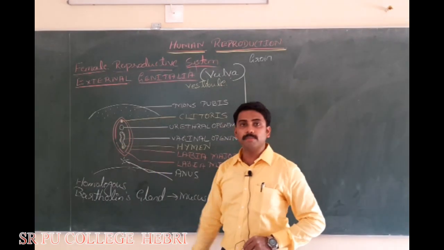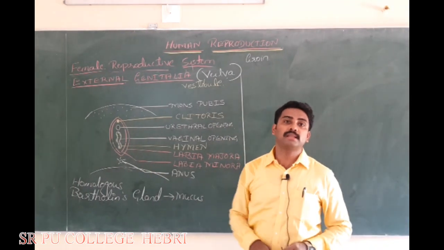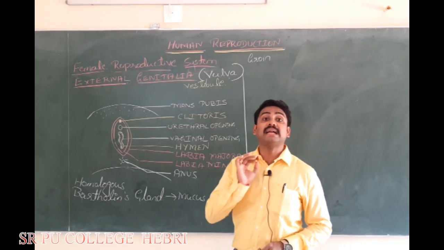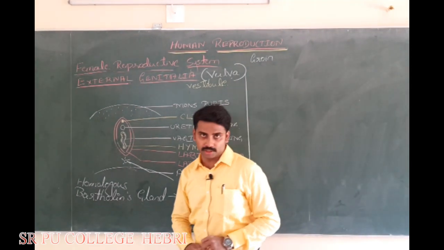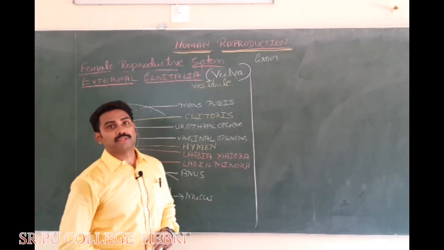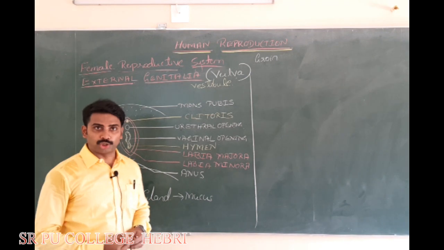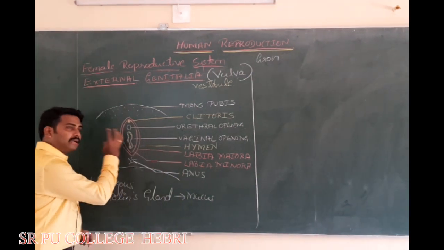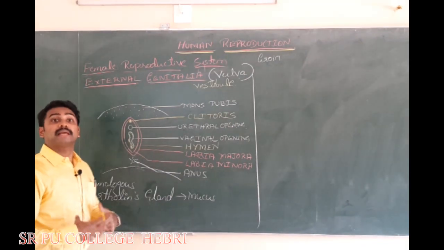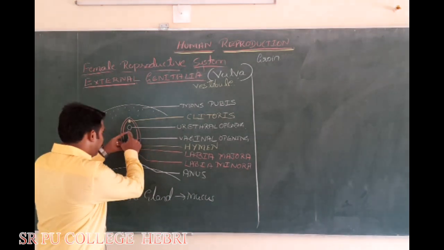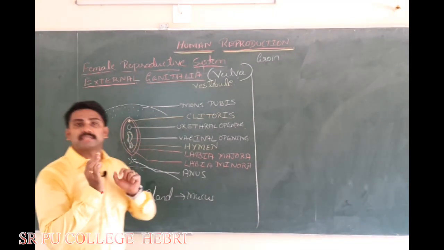How vagina becomes acidic? Inside the vagina, there are lactiferous bacteria present. What? Lactiferous bacteria, they carry out anaerobic respiration, produce lactic acid that makes the vagina acidic.